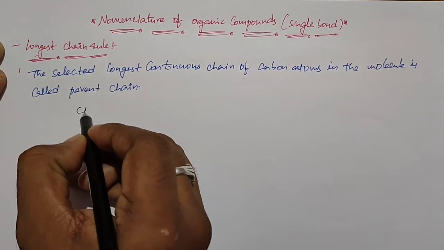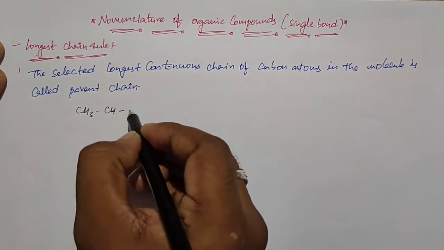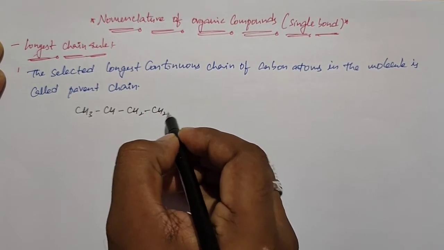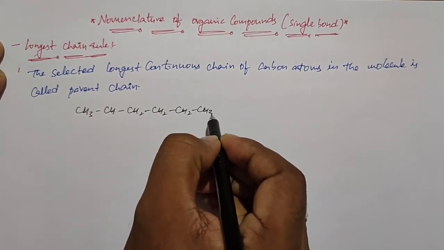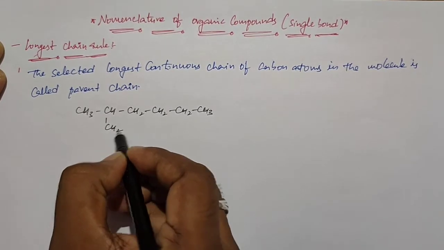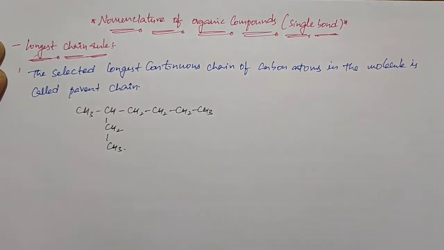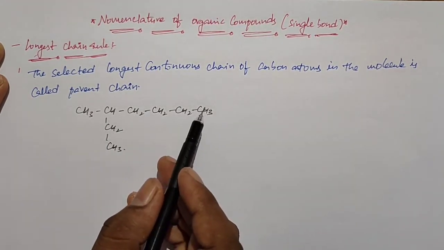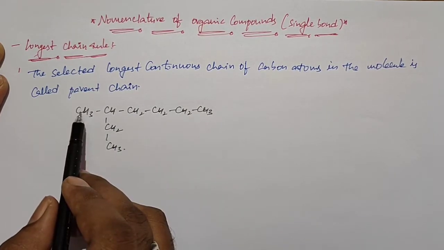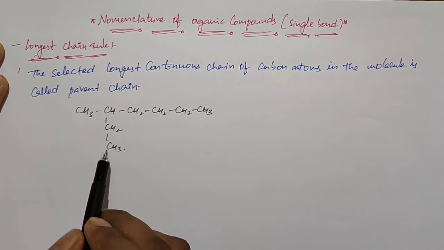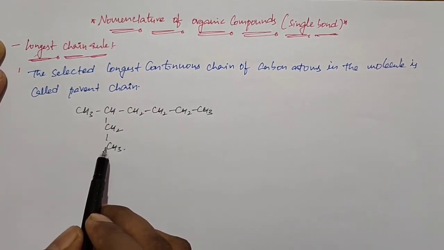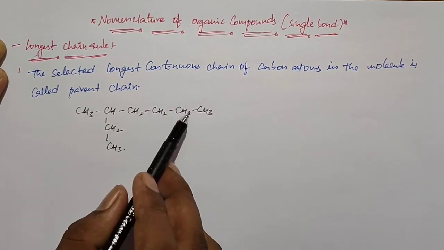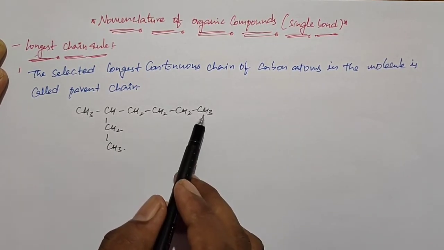If you see CH3, CH, CH2, CH2, CH2, CH3, and here we have CH2, CH3. So this is the given compound. We need to select the longest chain, which means the selected chain must consist of more carbon atoms. If you check 1, 2, 3, 4, 5, 6, we get 6 carbons. Now on this side 1, 2, 3, 4, we just got 4 carbon atoms. But here we have 6 carbon atoms. So maximum 6. After that I will check from this side onwards.